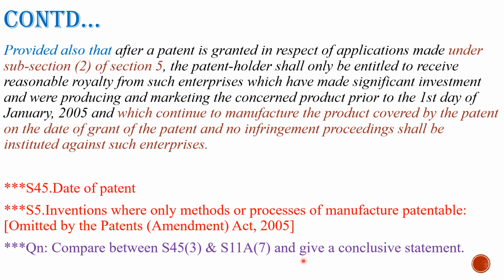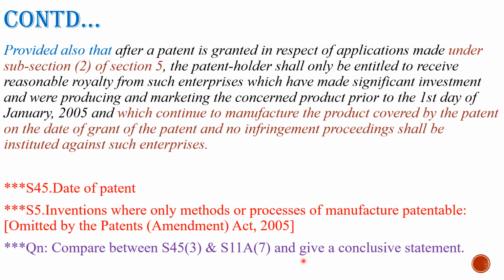To get this privilege, there are some conditions. Condition 1, the applicant is not to be involved with any kind of proceedings for infringement till the application is granted. Condition number 2, the applications which are made before 1st January 2005 under section 5 subsection 2 will get the privileges from the date of grant of the patent.